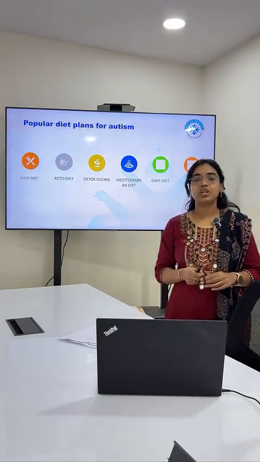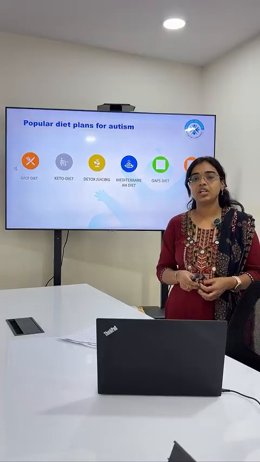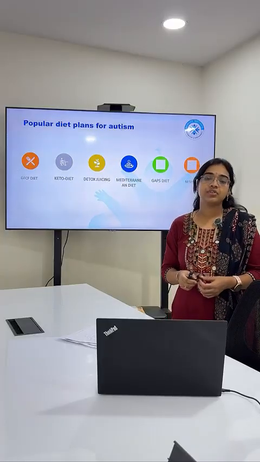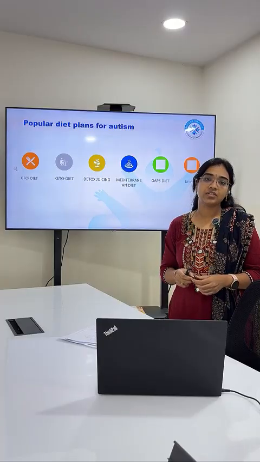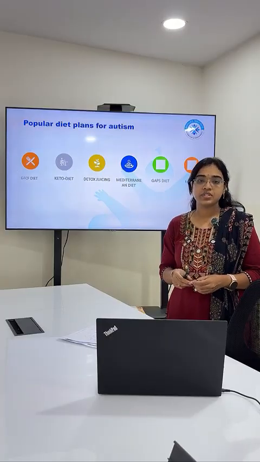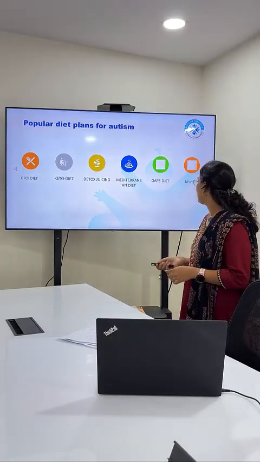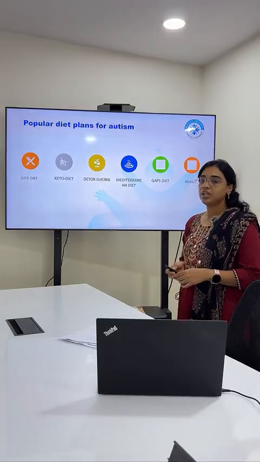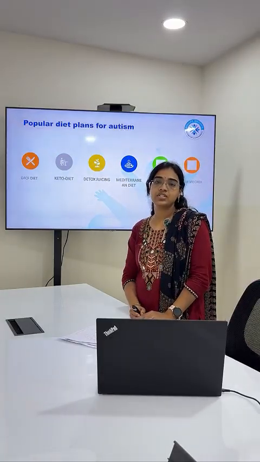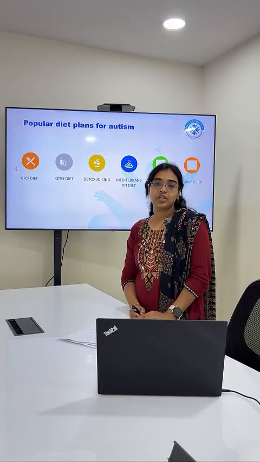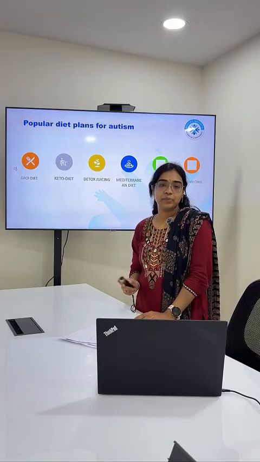And the GAPS diet, which is basically for gut and psychology syndrome patients. In this diet, we mainly focus on how to heal the gut lining, so that we achieve gut dysbiosis correction and proper immune system balance. And when it comes to the Nemechek protocol, we give a high amount of fibers, probiotics, prebiotics, and some healthy oils along with some supplements.